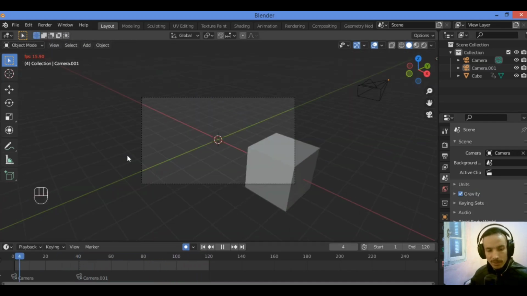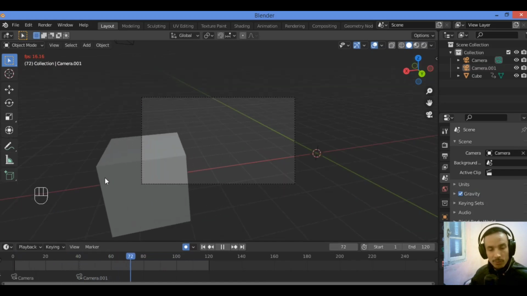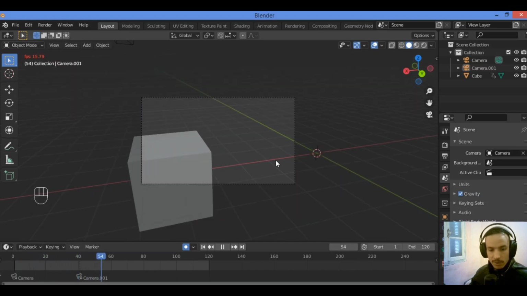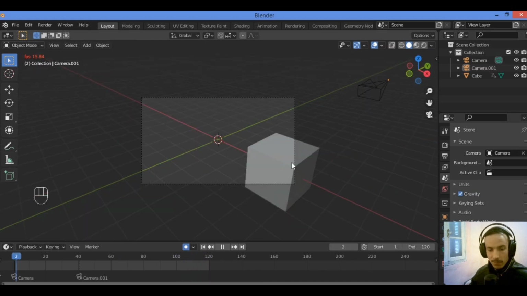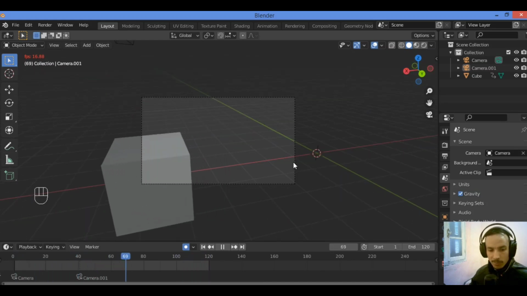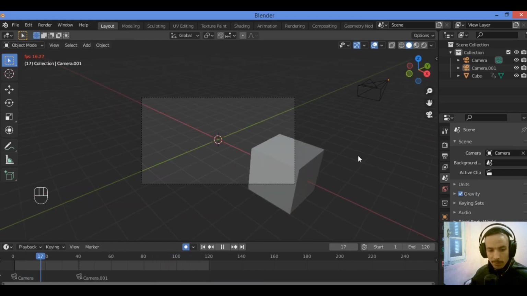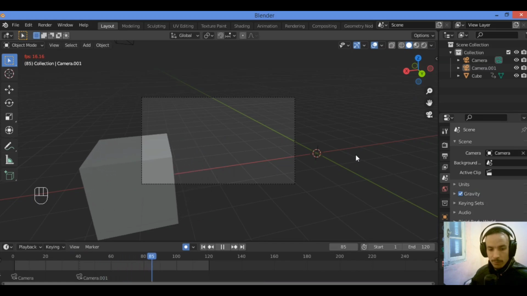Something to keep in mind is that we could achieve pretty much all the same effects with just one camera. Problem with using one camera is that if we need to change and keyframe properties of a camera, it will make configuration much more tedious. The ability to use multiple cameras gives us way more flexibility and makes the process of getting multiple shots much easier, especially if we want to use different modifiers across multiple cameras.